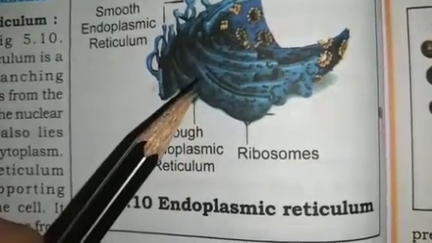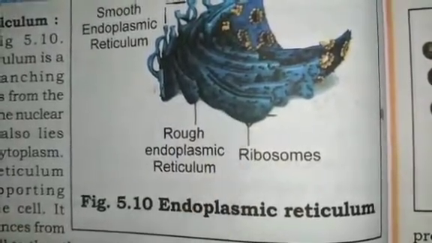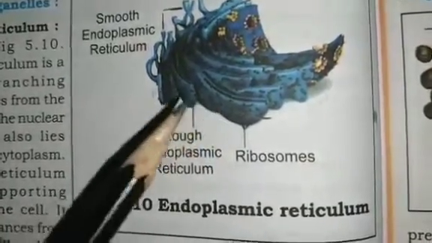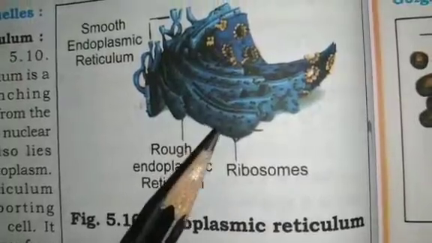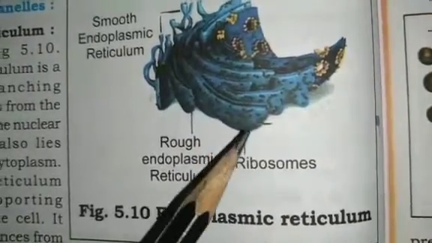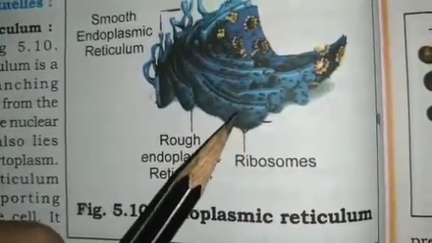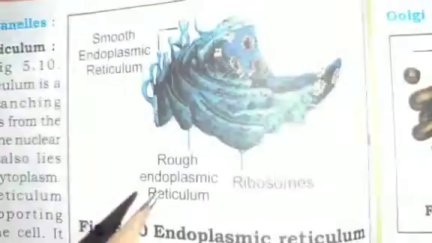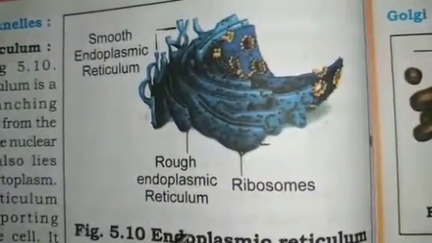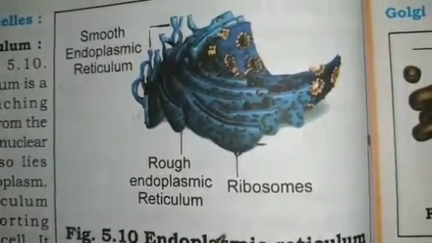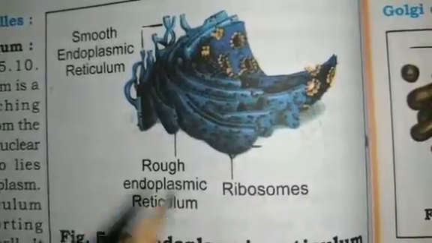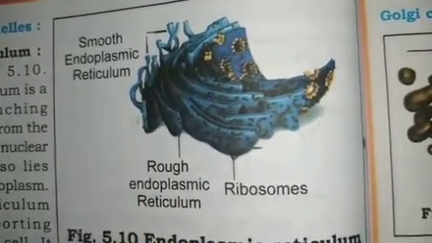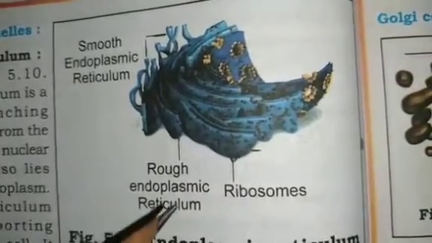The ribosomes, which are present in all active cells, are the sites of protein manufacturing. These ribosomes are also called the protein factories of the cell. Since they are present on the surface, these ribosomes help in protein manufacturing. Whatever protein is manufactured by the ribosomes is then sent to various places in the cell, depending on the need, using the endoplasmic reticulum.